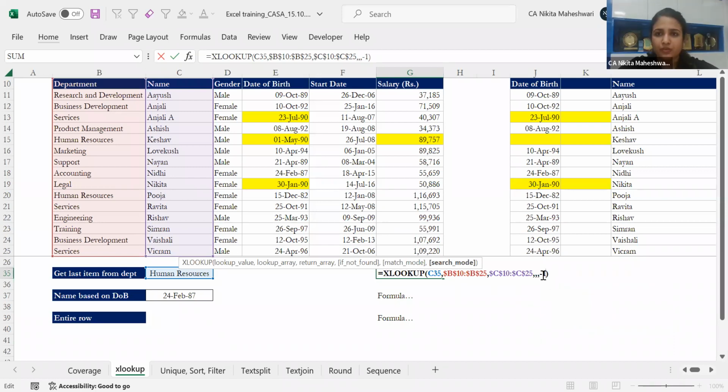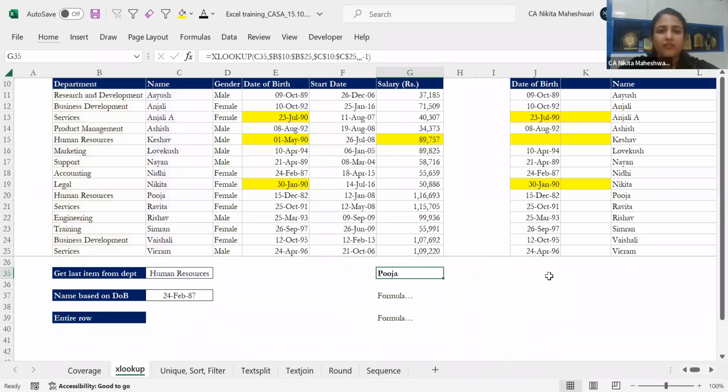Now I'll search last to first. This is the -1 option. If I do this here, I just press enter and my Pooja will come. So now it is searching from bottom to top.